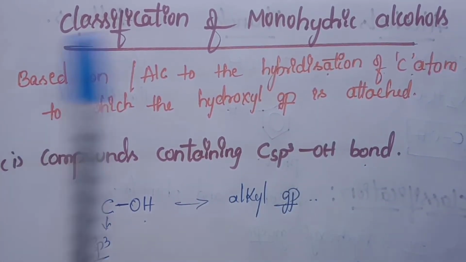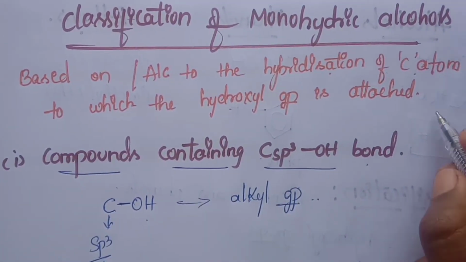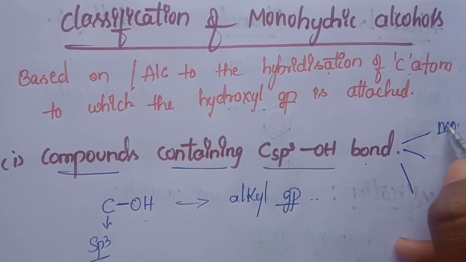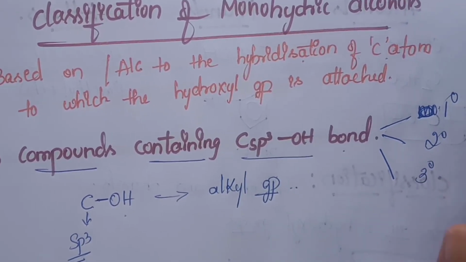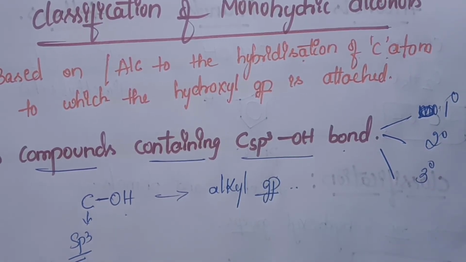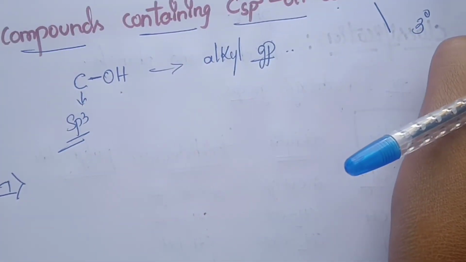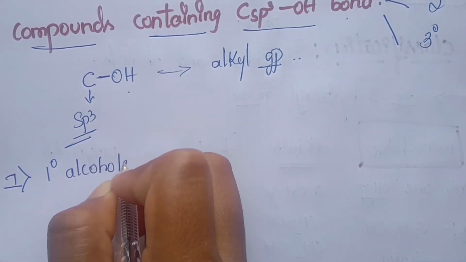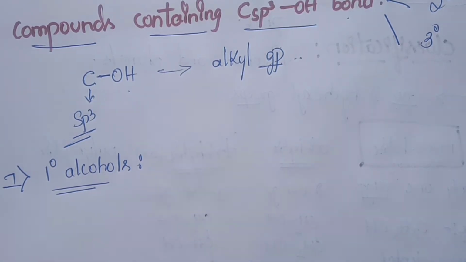Compounds containing an sp3 hybridized carbon bonded to OH are further classified into primary, secondary and tertiary alcohols. The first one is the primary alcohol. Primary alcohols, in these types,